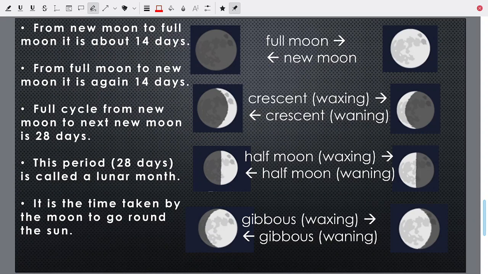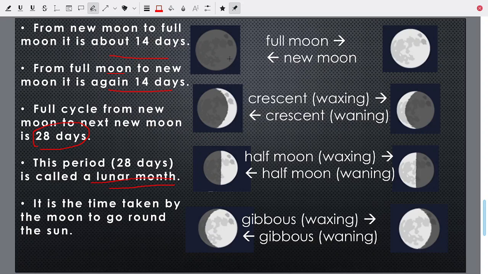So from new moon to full moon, it's about 14 days. And from full moon to new moon, again it is 14 days. So making a total of 28 days. This cycle of 28 days is called a lunar month.